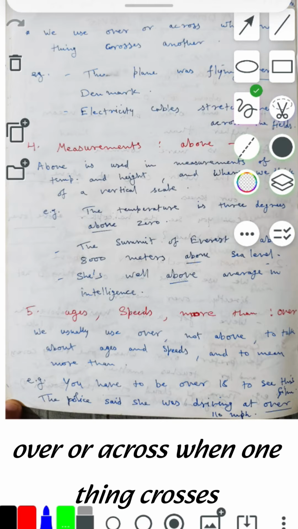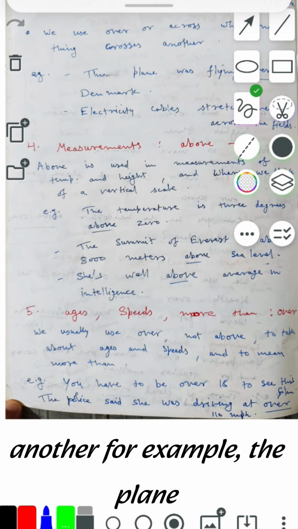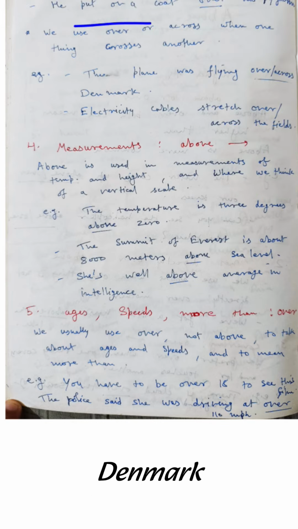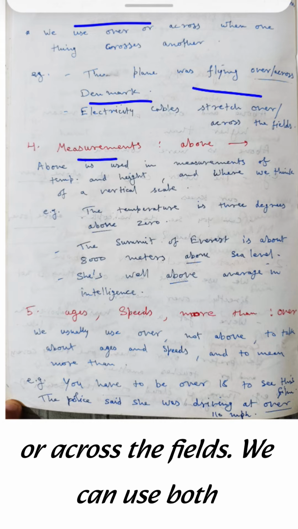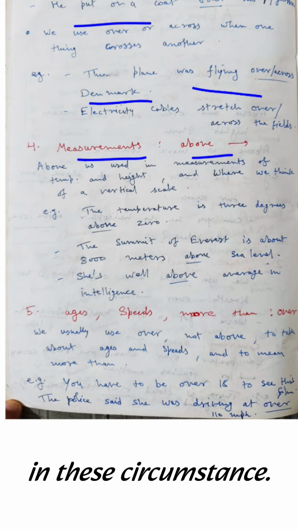We use over or across when one thing crosses another. For example, the plane was flying over across Denmark. Electricity cables stretch over or across the fields. We can use both in this circumstance.